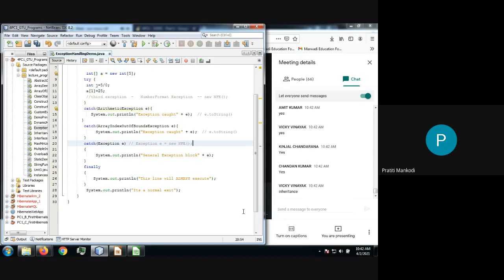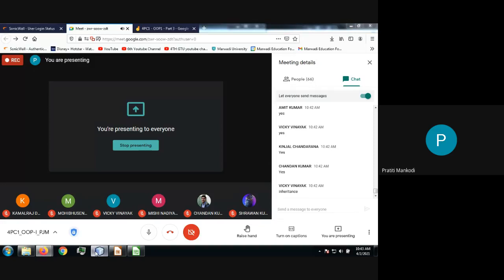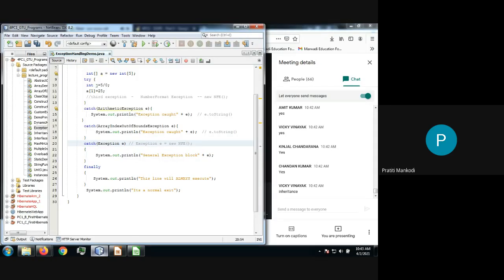Read it very carefully and remember the exception hierarchy in your mind: the superclass is Throwable, its subclass is Exception, its subclass is RuntimeException, its subclass is NumberFormatException. So which topic is helping us? The broad topic is inheritance, yes, but I want a specific topic.